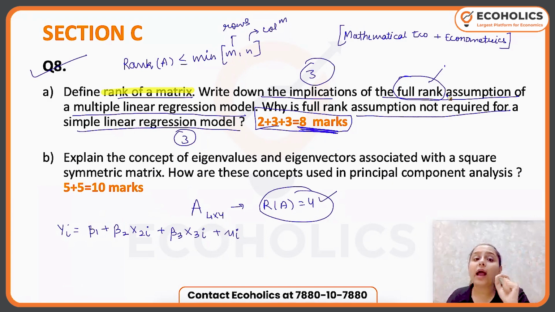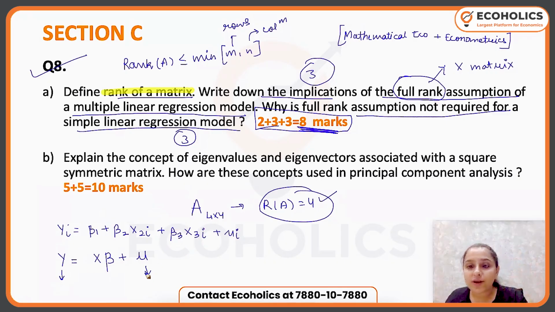Now, the full rank assumption is first of all required for your X matrix. If I write this in matrix form, it would be y equals X into beta plus your random error term. Okay. So y is always going to be a vector, the error term is always a vector, and beta is always going to be a vector again. Only X can be a matrix. So of course, the full rank assumption is talked about for the X matrix.